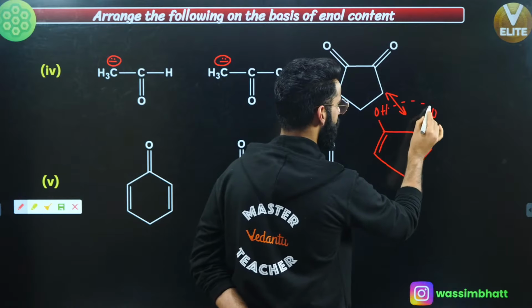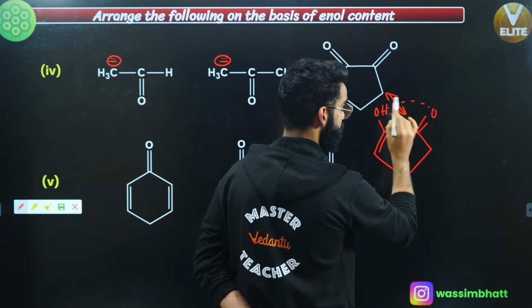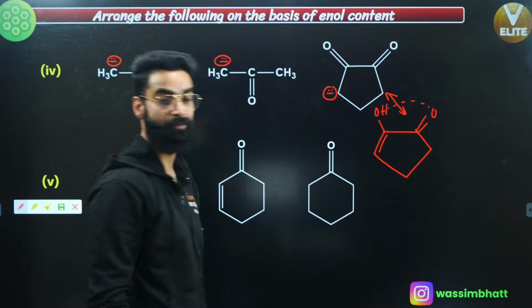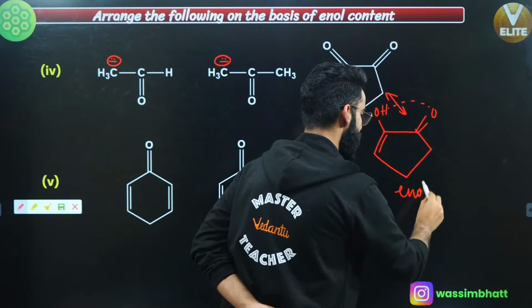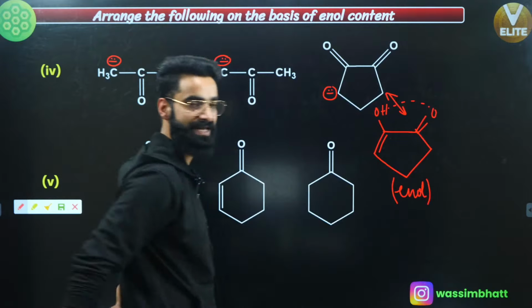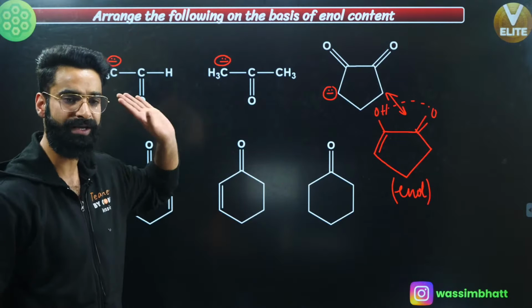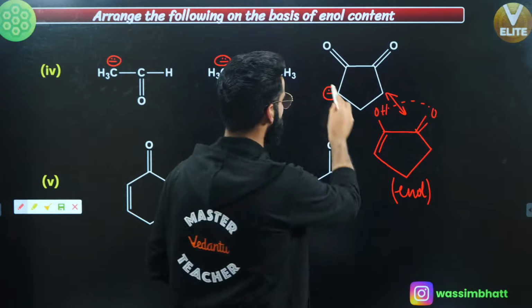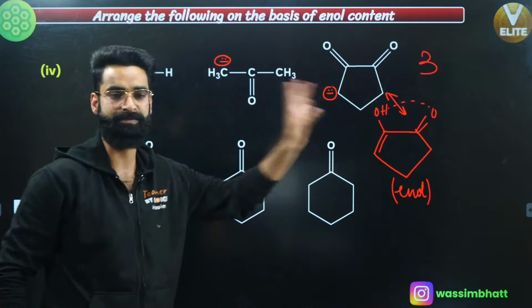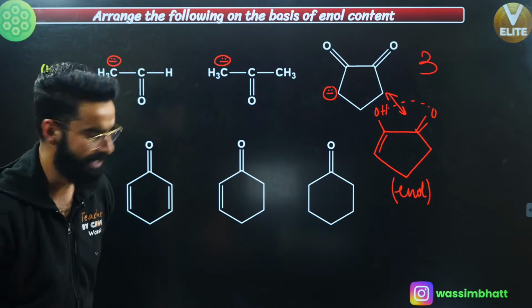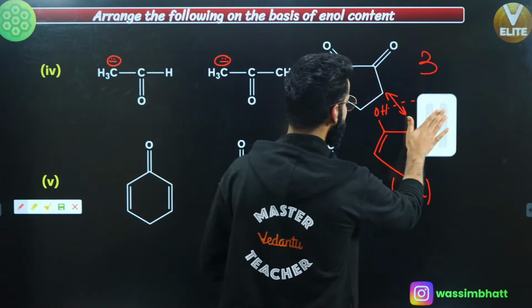Can I say over here resonance is going to happen, right? Not resonance, hydrogen bonding. Intramolecular hydrogen bonding is going to happen in this enol, right? And intramolecular hydrogen bonding in enol stabilizes it, right? So percent enol content is going to be maximum in the third one, right? Because its enol is maximum stabilized by the intramolecular hydrogen bonding. Yeah, okay. Now people, leave the third one aside.